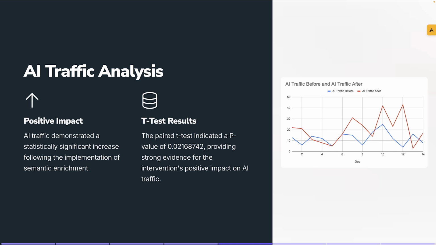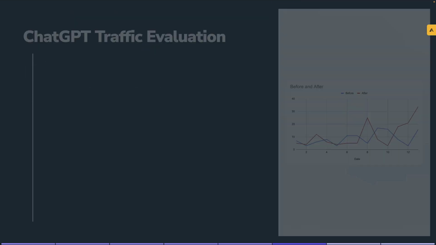Once again, because we had two data sets, we could run a t-test. This time the p-value was a little bit closer to that 0.05, but it was still well under it. So there is, again, strong evidence that the intervention we made had a positive impact on AI traffic. Now, I want you to notice that I pulled out Google and Gemini specifically because next we wanted to look at the impact on ChatGPT.